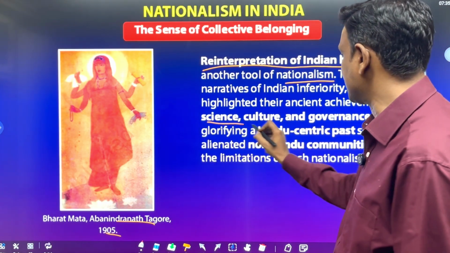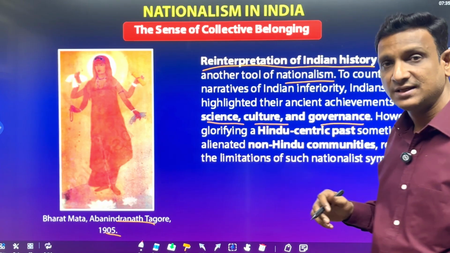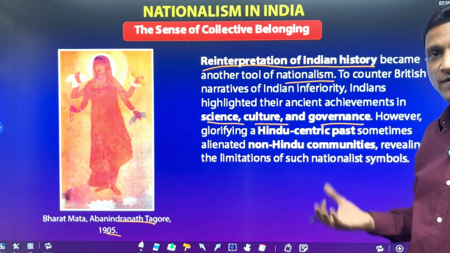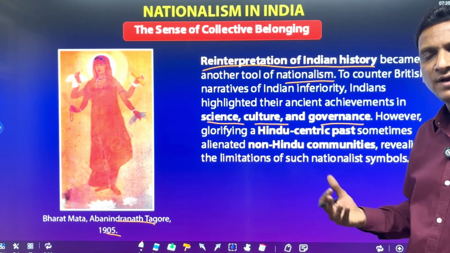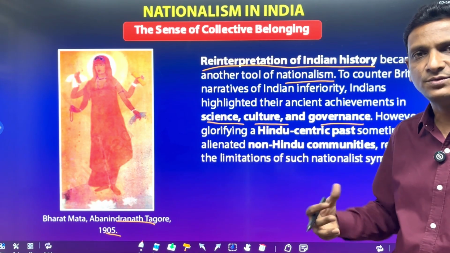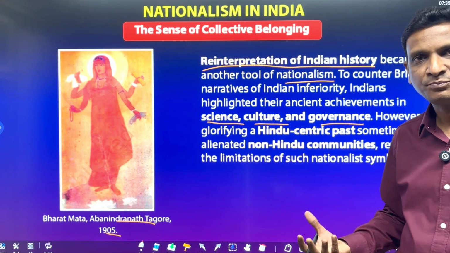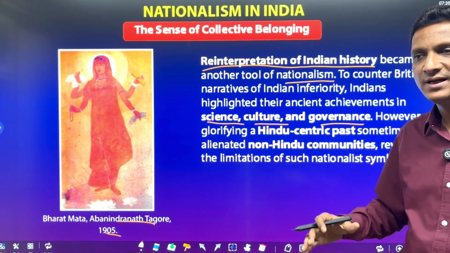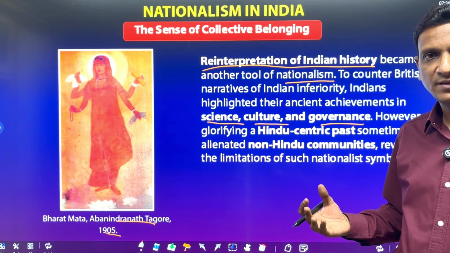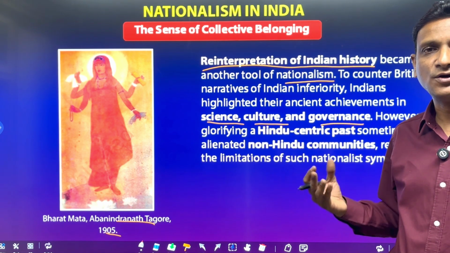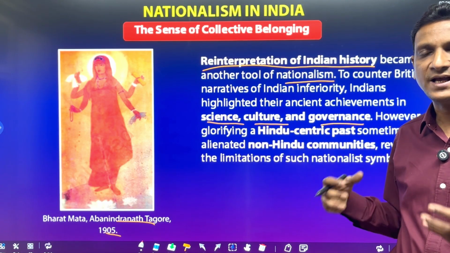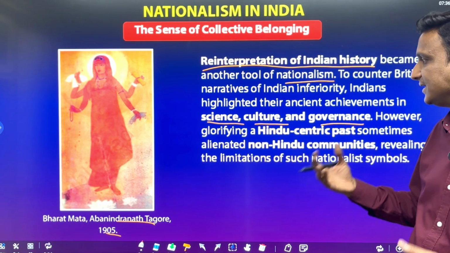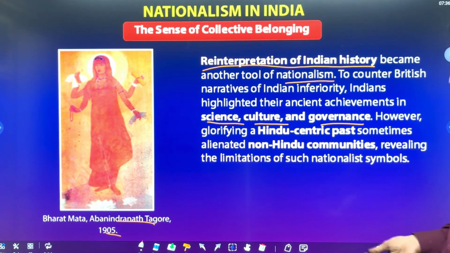Glorifying the science, culture, and governance, how ancient governance was, countering the British. The British felt, okay, we are advanced, we are civilized, we have so many weapons. They were making Indians inferior and making themselves superior. They are the lords, the controllers, they have all the technology and science. But Indians also glorified the ancient science, culture and governance to counter the British.